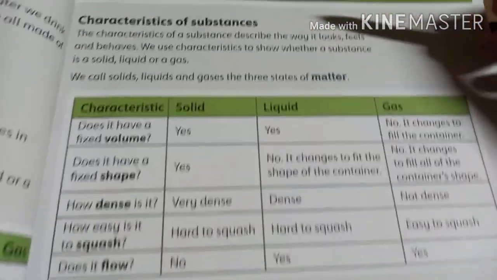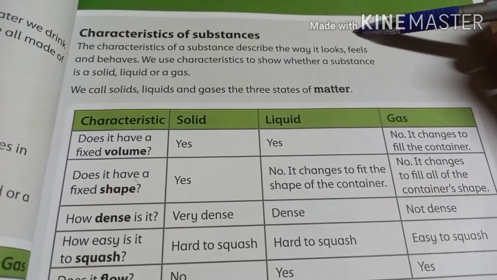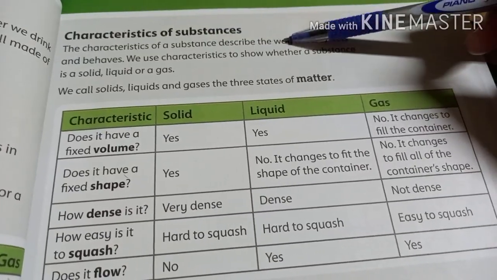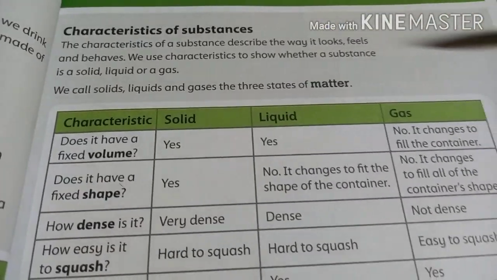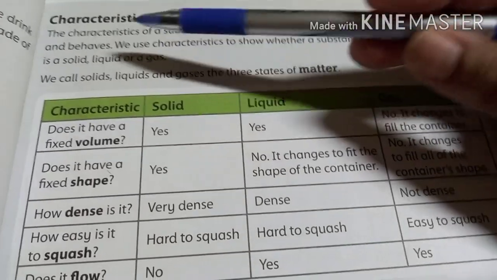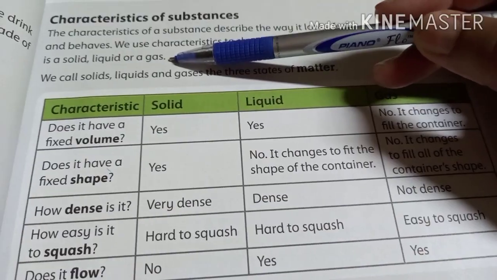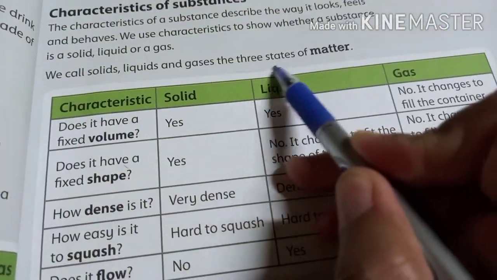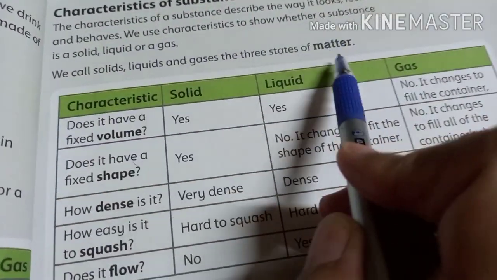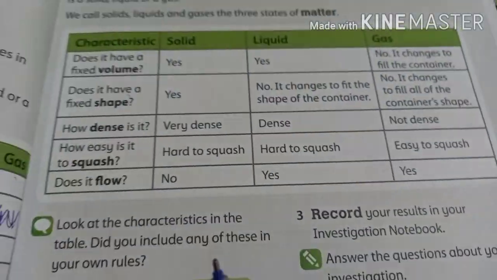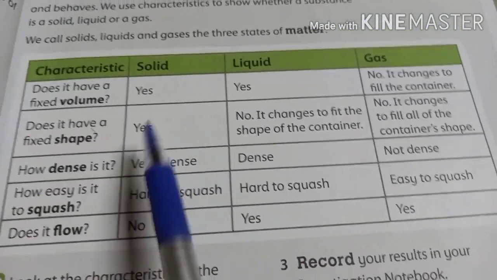Now come here, we have another interesting page, page number 29 of your book. Characteristics of substances. The characteristics of a substance describe the way it looks, feels, and behaves. We use characteristics to show whether a substance is a solid, liquid, or a gas. We call solid, liquid, and gases the three states of matter. Very important line. Three states of matter are solid, liquid, and gases. Come down here. Very important table.